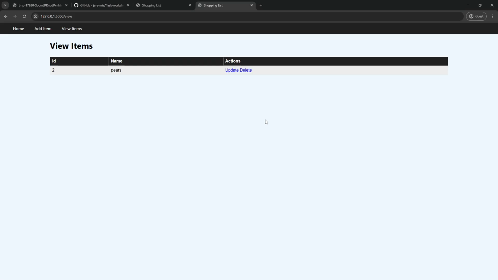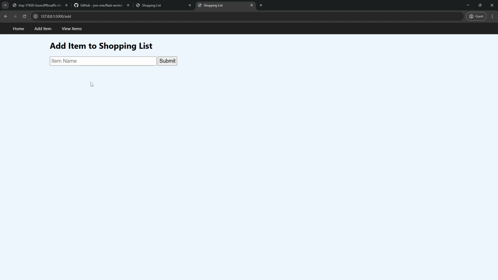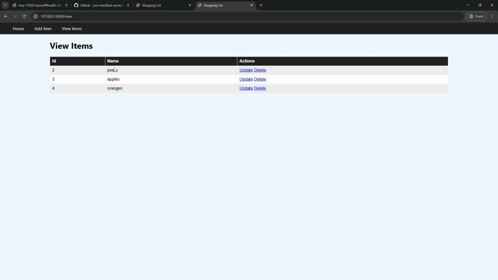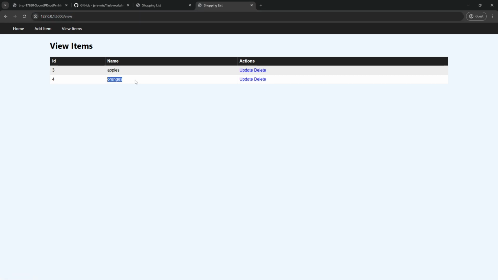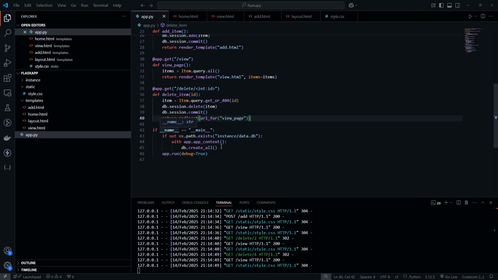So let's refresh, and let's go back to add. So let's add apples, oranges, and go back to view. So we've got pears, apples, oranges. Let's hit delete. And you'll notice we deleted it, and then we redirected back to view. So we'll hit delete again, and you should see oranges go away. Beautiful. All right, so we can go back now.